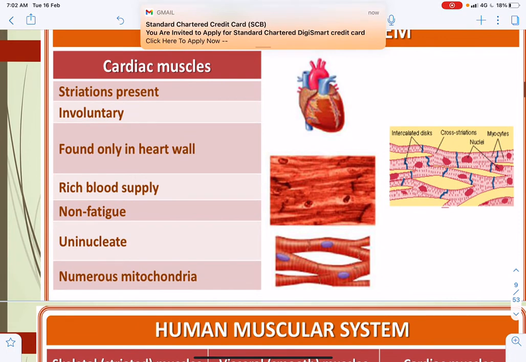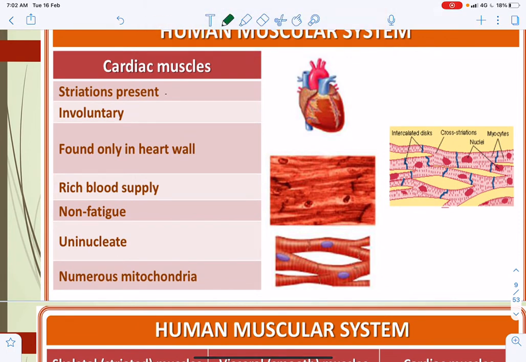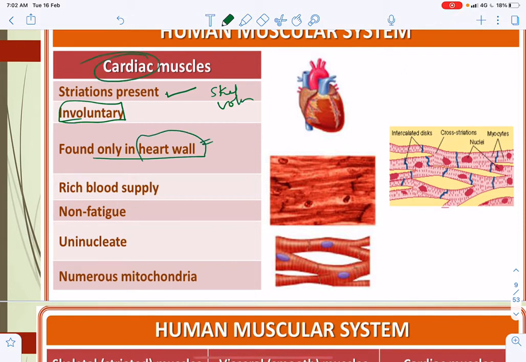Cardiac muscles have striations, same as skeletal muscle, but they are involuntary, whereas skeletal muscles are voluntary. They are found only in the heart wall, hence the name cardiac muscles. Rich blood supply will be there, and no fatigue.